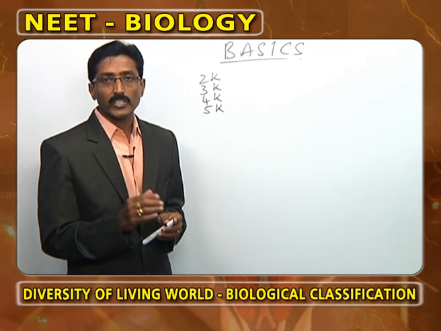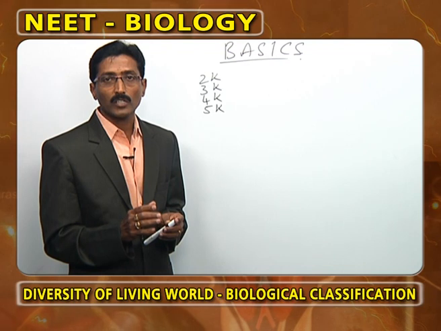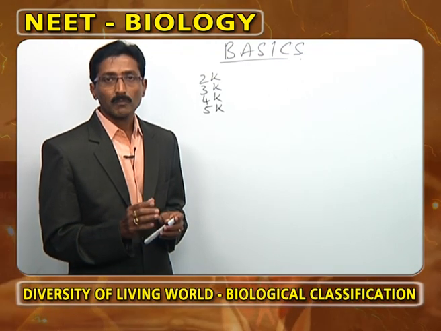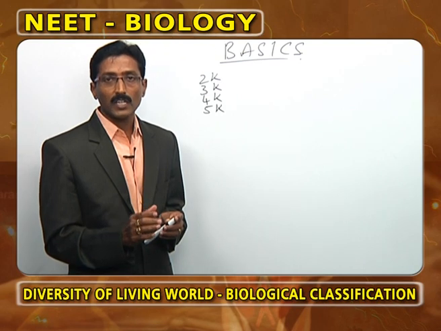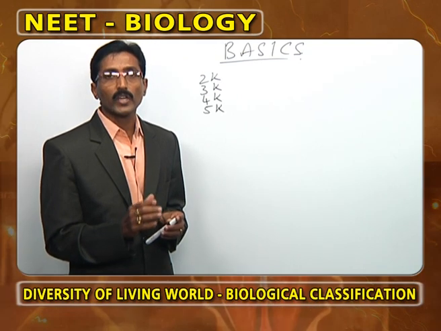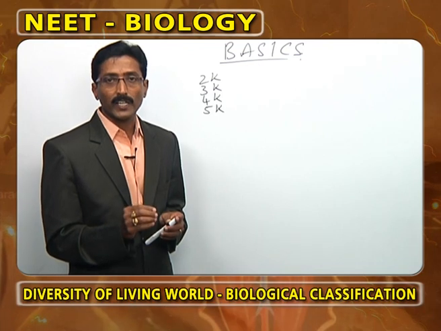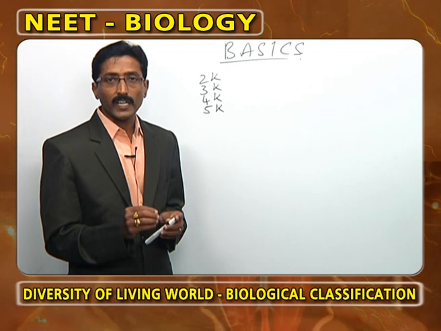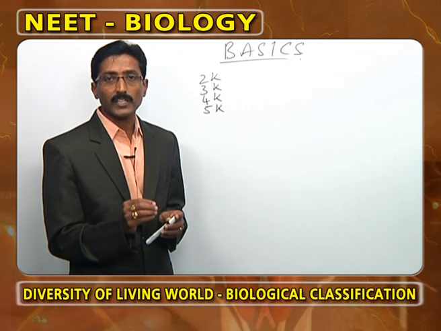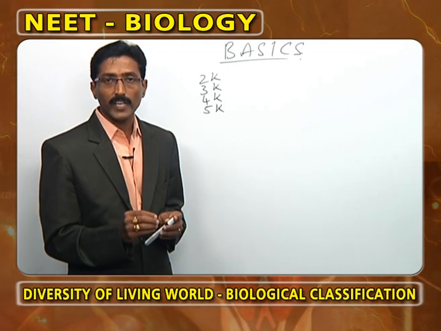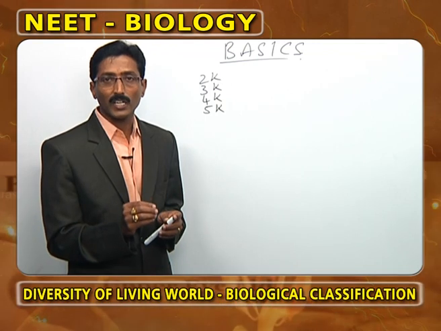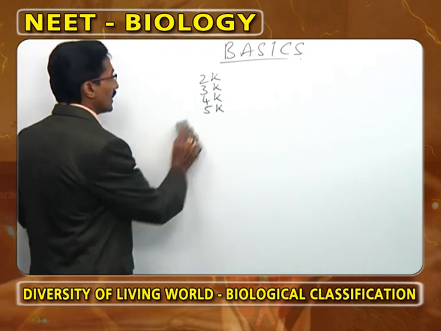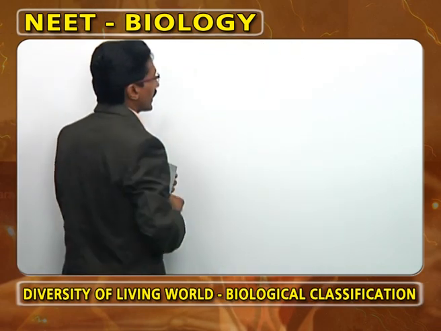In the kingdom Protista, all are unicellular eukaryotes, whereas in the kingdom fungi, plantae and animalia, all are multicellular eukaryotes. In the kingdom fungi, all are multicellular decomposers, whereas in kingdom plantae, all are multicellular autotrophs, whereas in the kingdom animalia, multicellular heterotrophs are present. Now, after this, what is the next part?